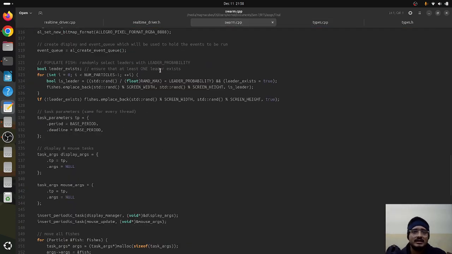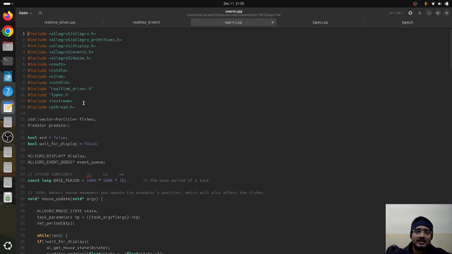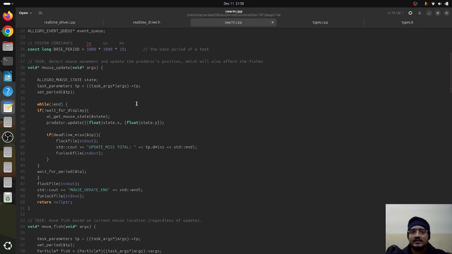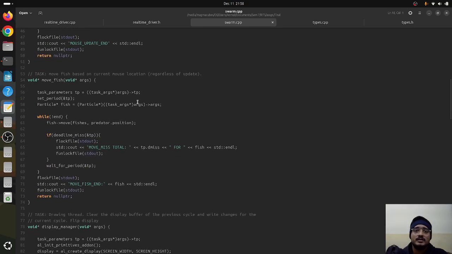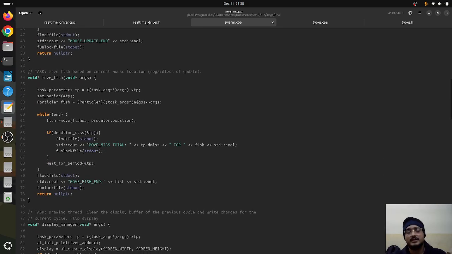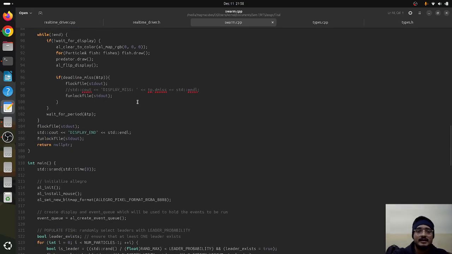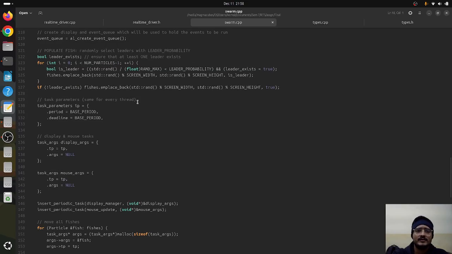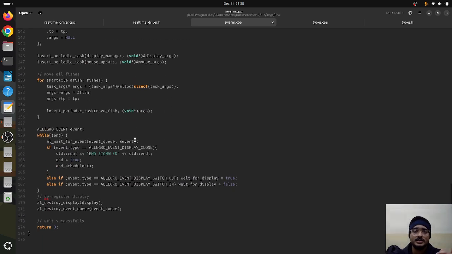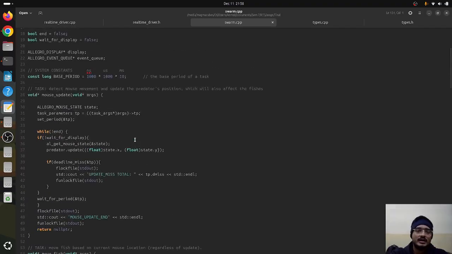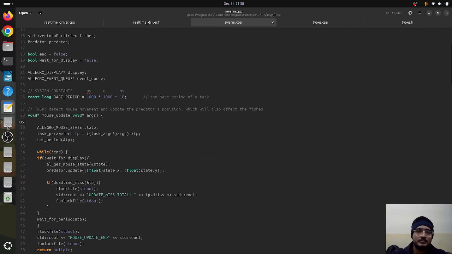Then to the main file, we have included both these types.h and real-time driver. That's where we have the state of mouse, then move functions like moving the fishes, the task which moves the fishes. Then we have display managers, and then we have obviously the main function, wherein we can see that both the deadline and period are the base period, which I was talking about earlier. So this is the code, and now we'll go back and run the code.